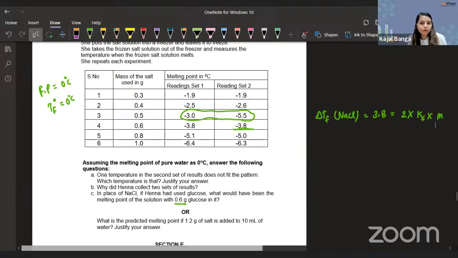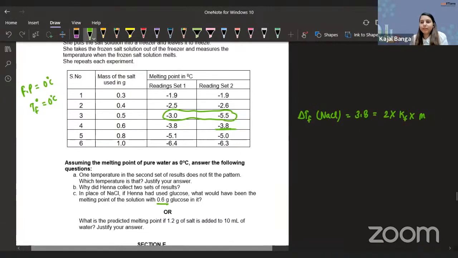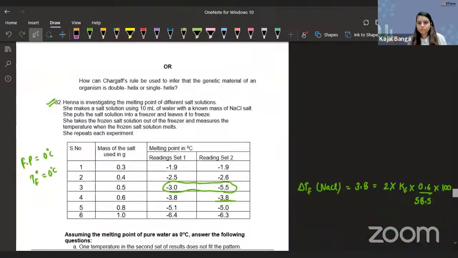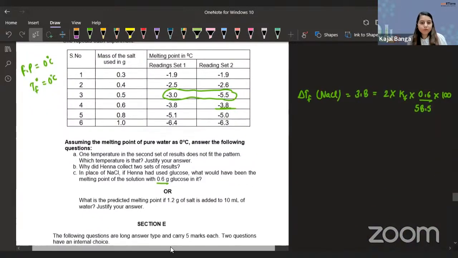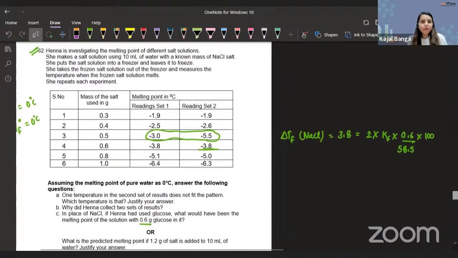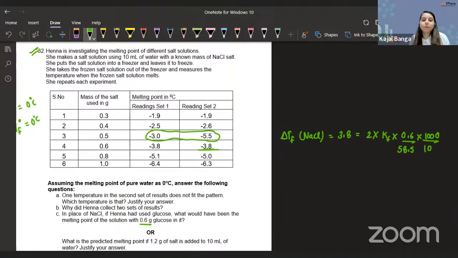We have every value now. We are adding 0.6 gram of NaCl. So 0.6 into 58.5, that is the molar mass of NaCl, into 1000 divided by 10, because we are taking 10 ml of the solvent.